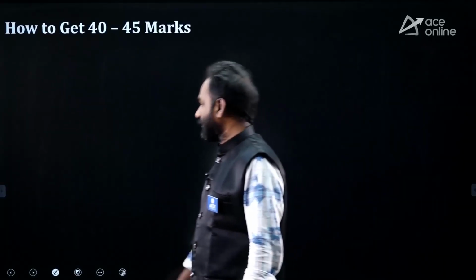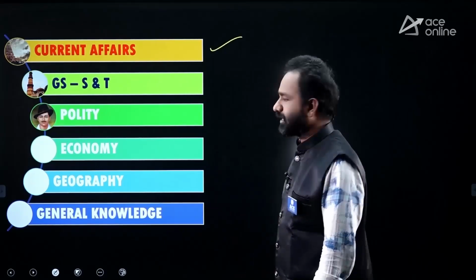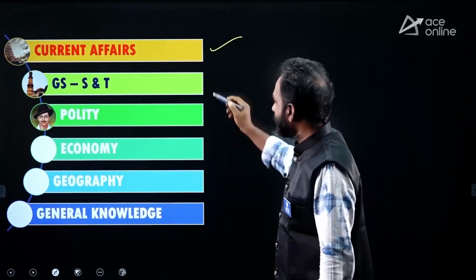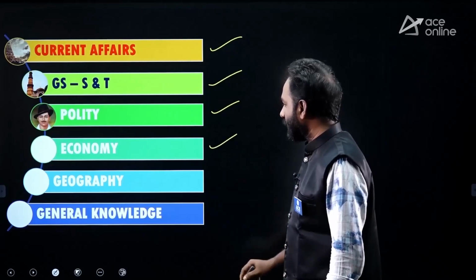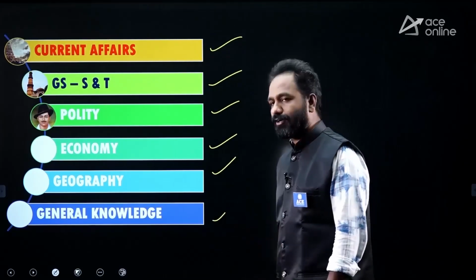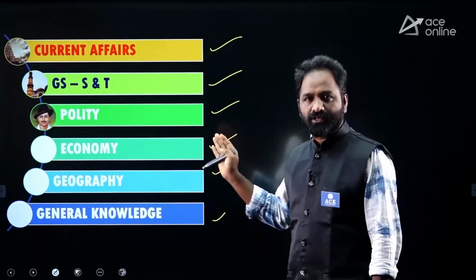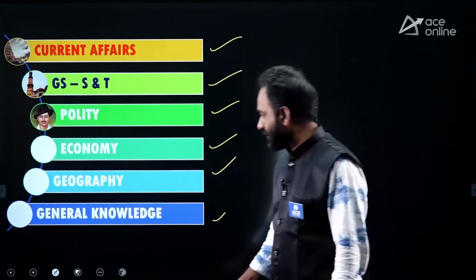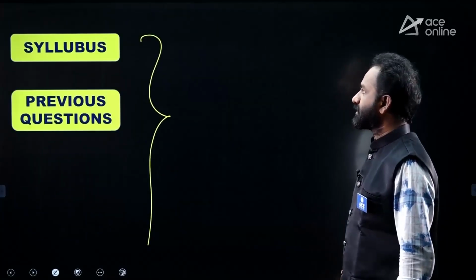Now come back to the syllabus. So the first priority here: you have to go through current affairs, general science and technology, Indian political system, economy, Indian geography, and general knowledge. These are the main chapters regarding the SSC-JE general awareness. Okay, let's discuss one by one.